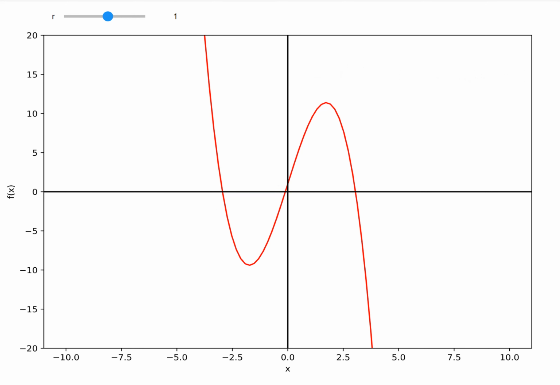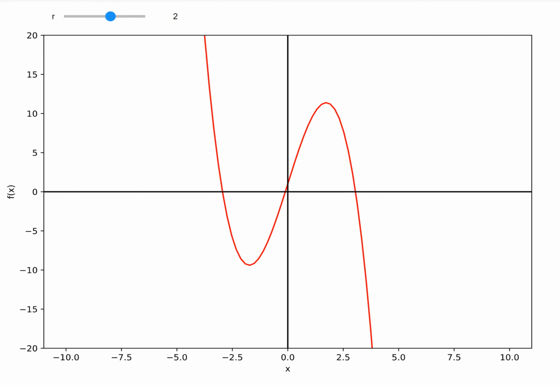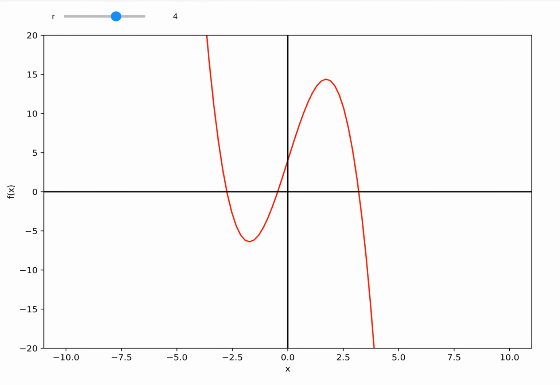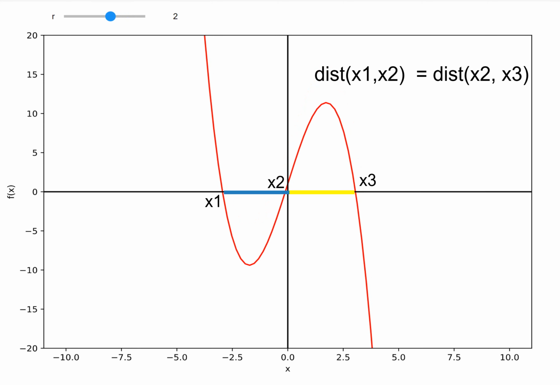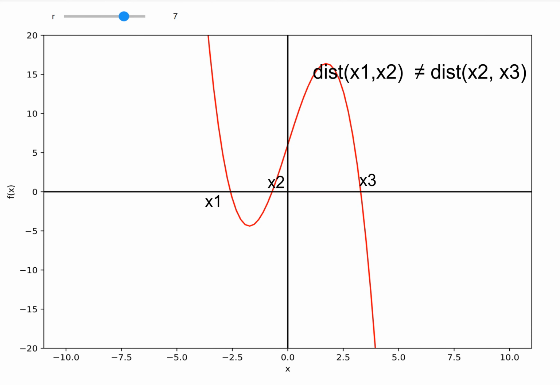Now, having a positive value, for example, our graph will move like this, and we still have a similar condition as before, but it is no longer symmetric as before. Before, at r equal to 0, the two stable points were at equal distance from the middle unstable point, but now the two stable equilibria are shifted to the right and the unstable one is shifted to the left. And this results in non-symmetry where the distance between x1 and x2 is no longer equal to the distance between x2 and x3.